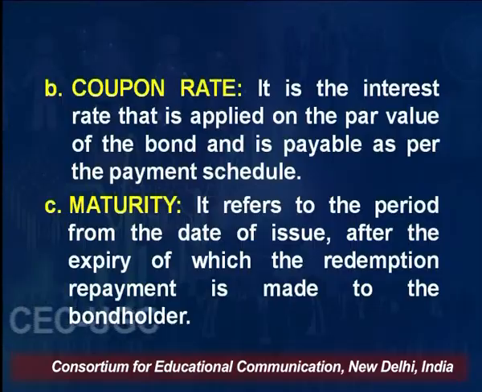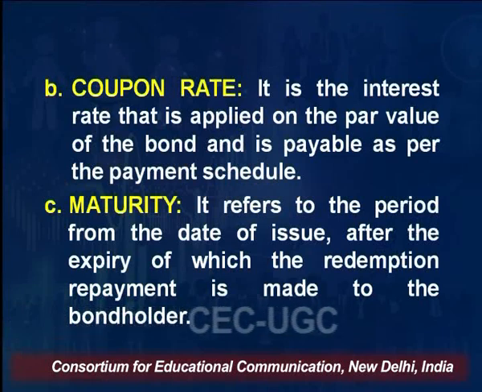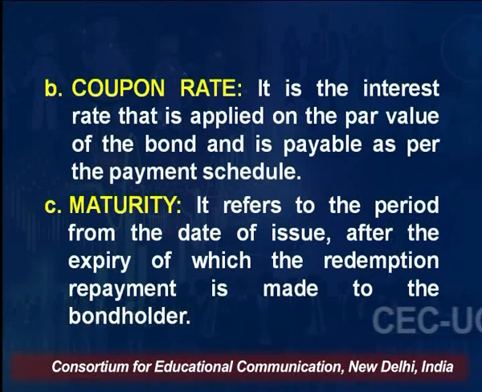The other important thing which determines the yield is maturity. Maturity means the number of years in which the bond will be redeemed, right? It refers to the period from the date of the issue after the expiry of which the redemption repayment is made to the bondholders. If a company issues a bond of 100 rupees for a maturity period of say 7 years, it means from the date of the issue, after 7 years, the payment of the bond will be made, right? So that is called the maturity period. Maturity period in our case is 7 years.